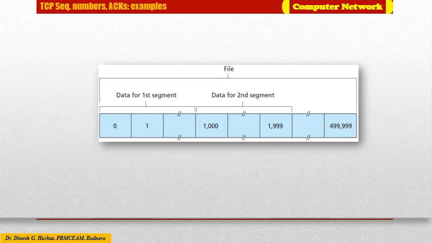Suppose the first byte of the data stream is numbered 0. As shown, TCP constructs 500 segments. Like this is one segment, this is another segment. Likewise, it will construct 500 segments. Each segment consists of 1000 bytes, that is the size of MSS.